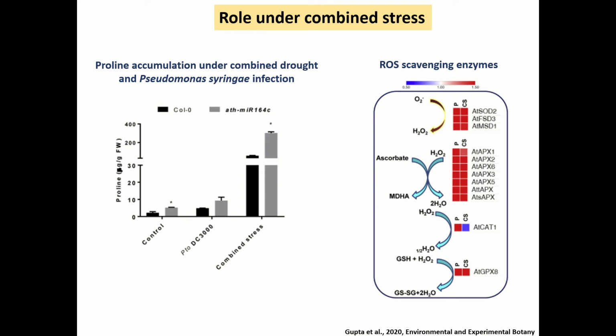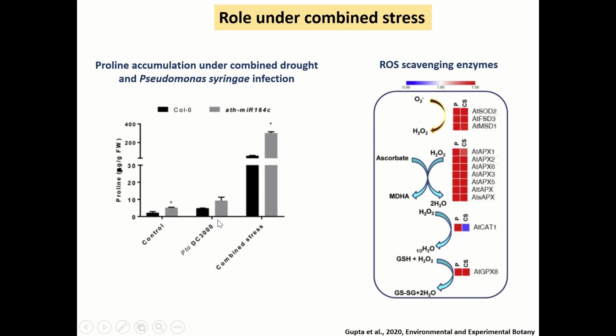So here we have estimated the proline content in control, pathogen infection, and also combined stress conditions in both wild type, that is Col-0, and also the mutant line of Arabidopsis of MIR164C, and results clearly showed an increase in the proline level under combined stress conditions as compared to pathogen stress conditions.